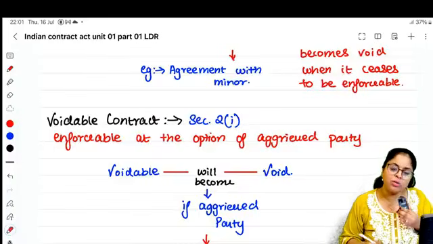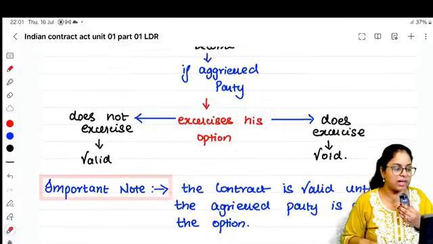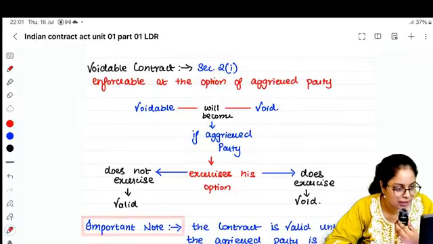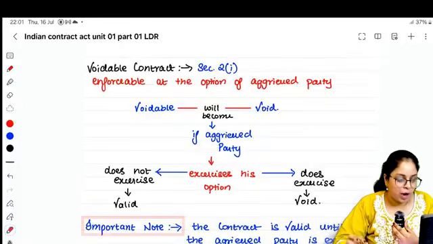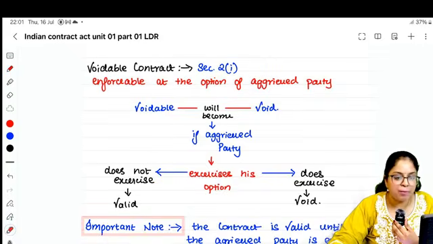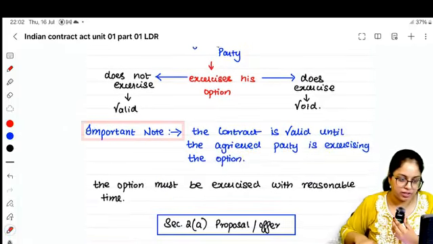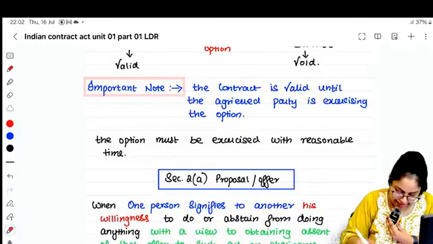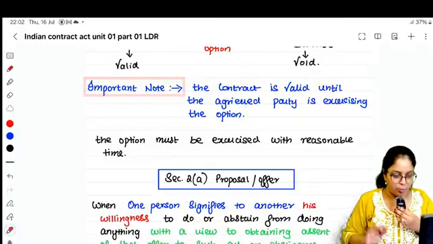Ma'am, so until Mr. A goes to the court, it will remain valid. That is what is given here. Look at this summary chart. What do you mean by a voidable contract? Section 2 clause I says, voidable means it's enforceable at the option of the aggrieved party. Until the aggrieved party goes, it will remain valid. Is that clear, people? Next, the contract is valid until the aggrieved party exercises the option. That's an important note.